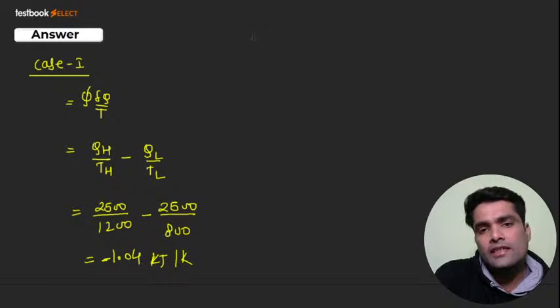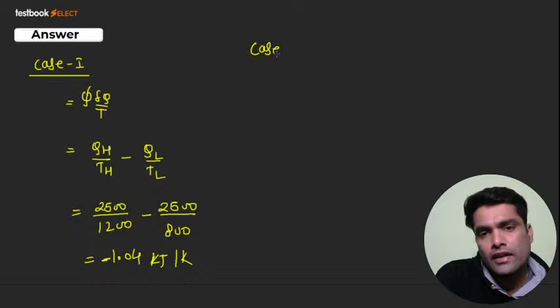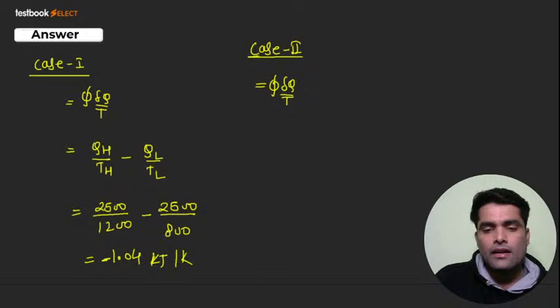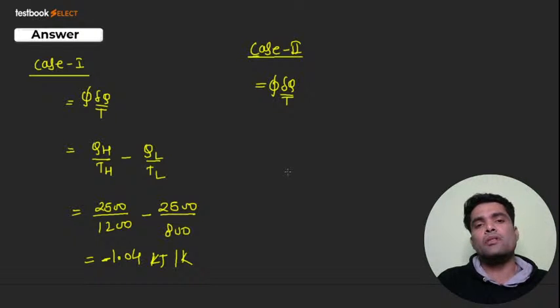If I take case B, similarly we'll go for case 2, that is case B. In that again we'll apply the cyclic integration of dq by T. I hope everybody is getting it. Guys, if you're not getting it, then please put your doubts in the comment section.